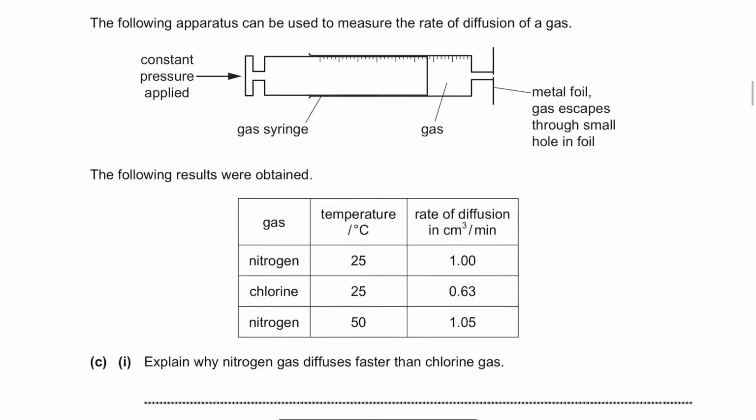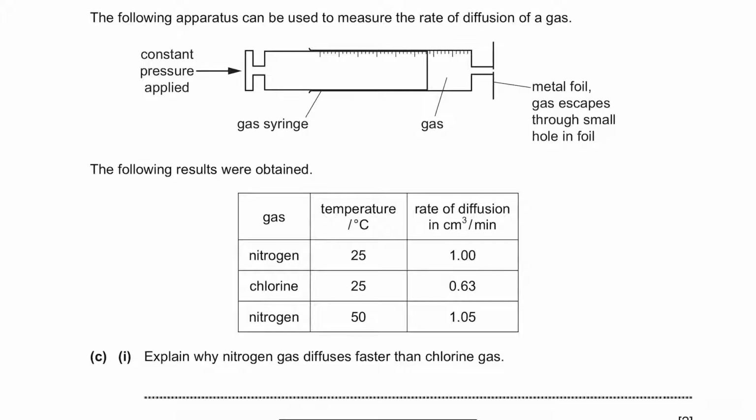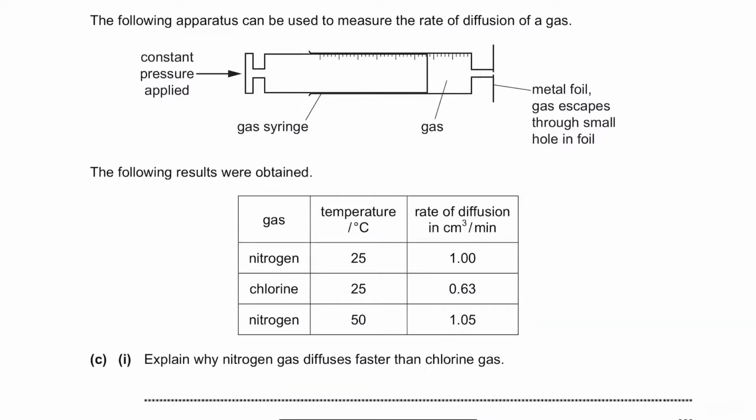Moving on, we have the next question. The following apparatus can be used to measure the rate of diffusion of a gas. We can see that gas is trapped inside the gas syringe and pressure is applied, with a small hole on the right for some gas to escape. The following results were obtained. A table with different gases, temperature, and rate of diffusion is given here.